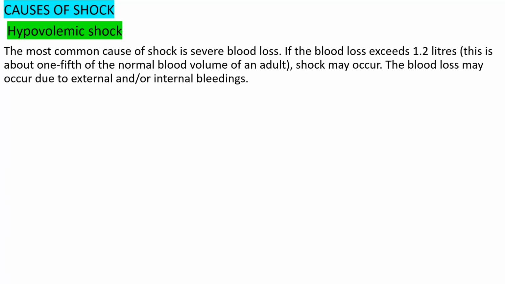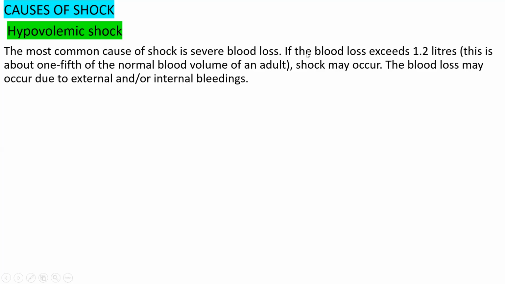The most common cause of shock is severe blood loss, that we already know. If the blood loss exceeds 1.2 liter, this is about 1/5 of the normal blood volume of an adult. It is about 1/5 of the normal blood volume of an adult.